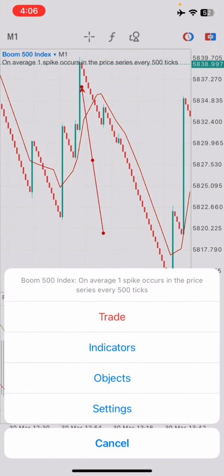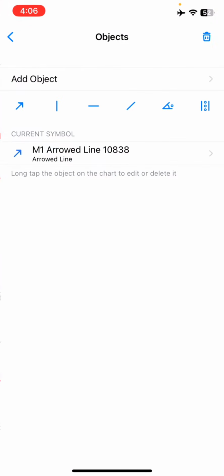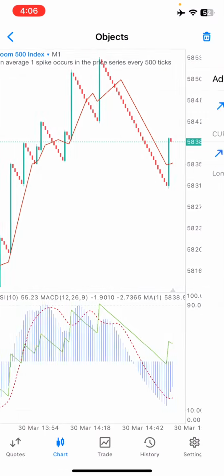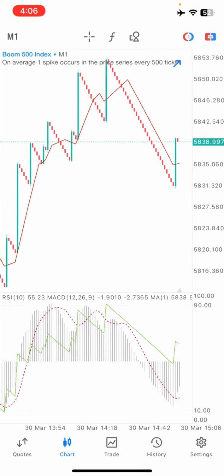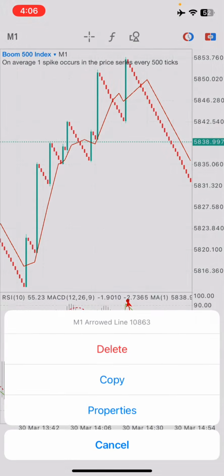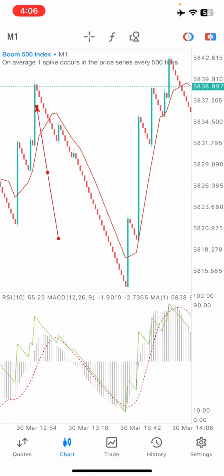Make use of the indicator on the one right here. The first thing we want to look for right here, sorry. Let me go straight to where it will be a lot easier for us, guys. So let me use this right here.